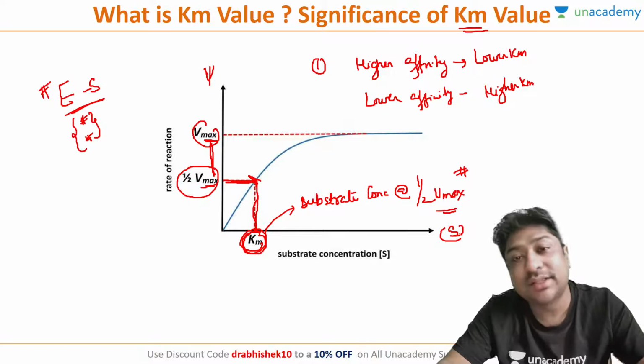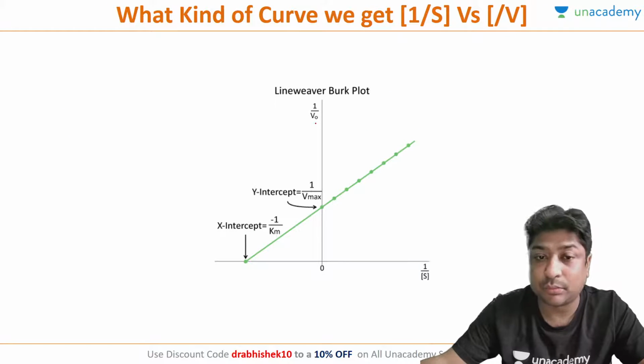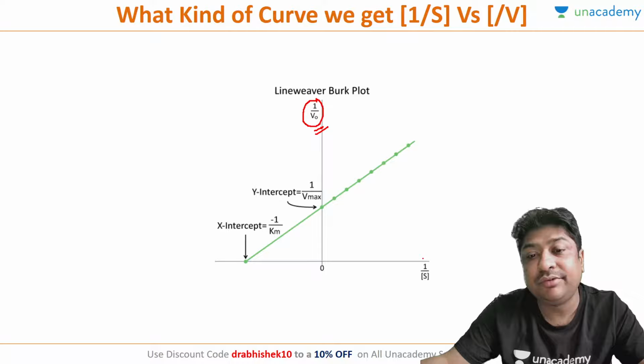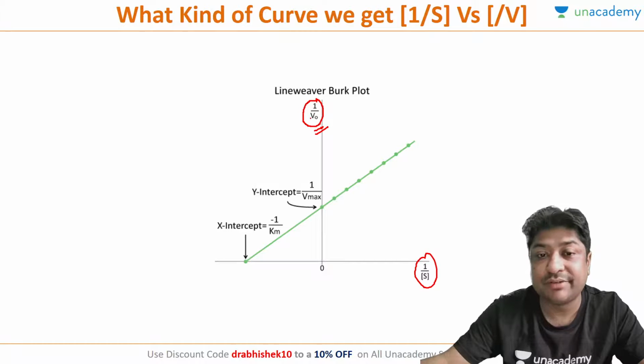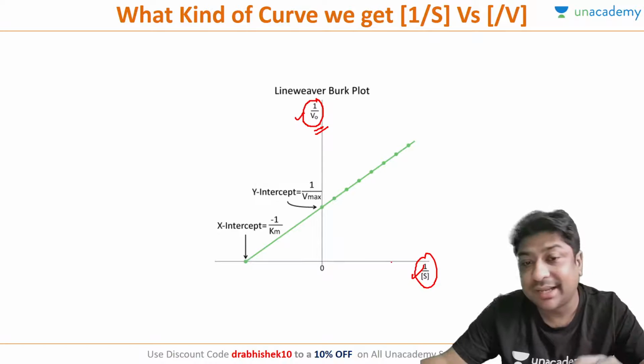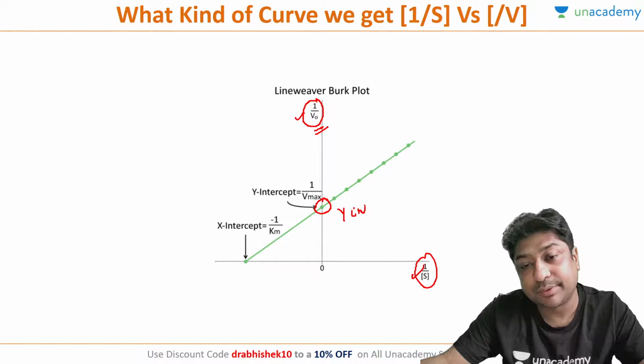There is another kind of curve which we draw, and that is called a double reciprocal plot. What is a double reciprocal plot? In that case, we do not draw V by S, but we draw 1 by V by 1 by S. So we have reversed both the x-axis as well as the y-axis. In that case, we get two very, very important points. One is this point, which is called the y-intercept.